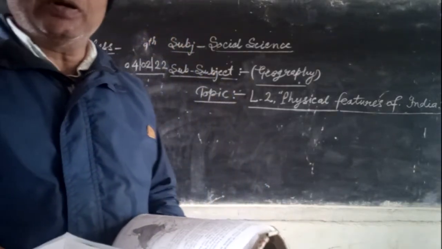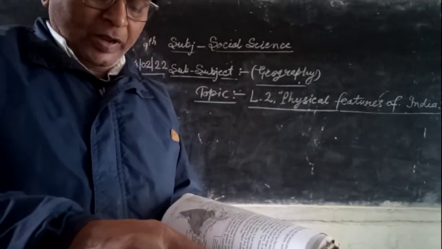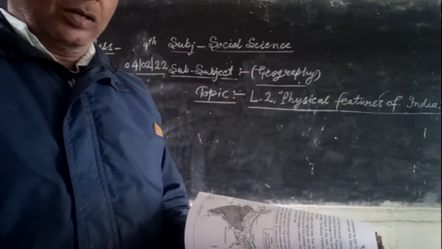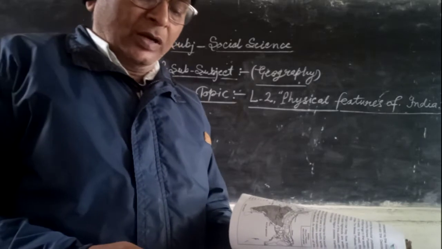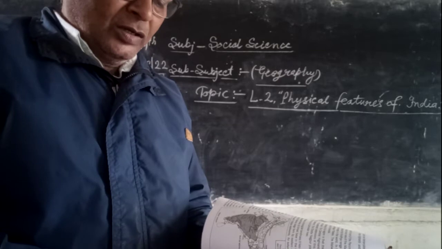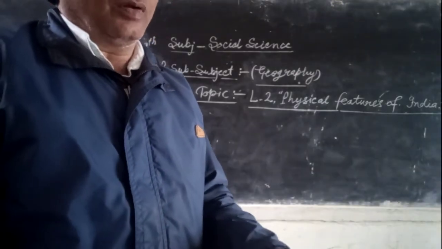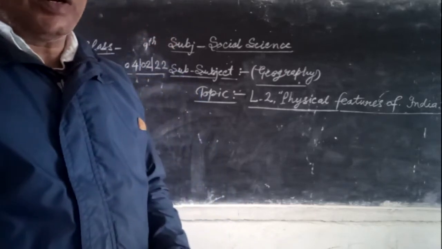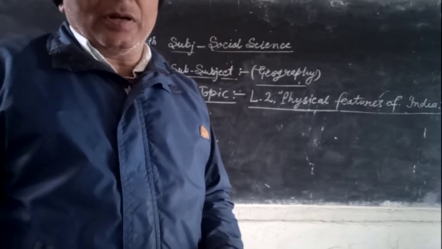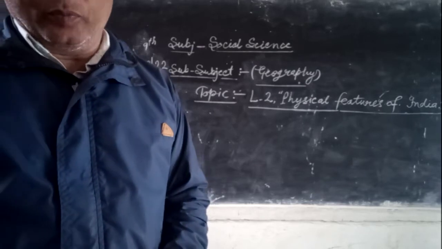Look at the page number 159. The western and eastern coastal plain. On the western and eastern margins of the Deccan Plateau, the western and the eastern coastal plain stretch respectively. The western coastal plain is rather narrow, except in Gujarat. It consists of three sections as follows.